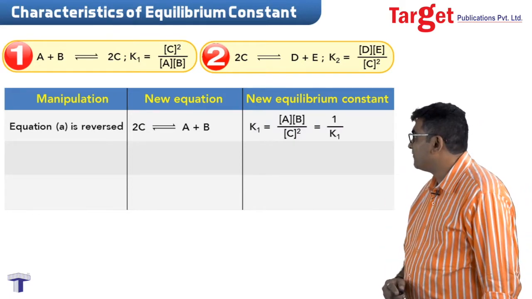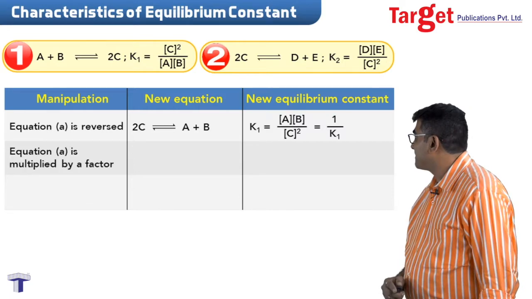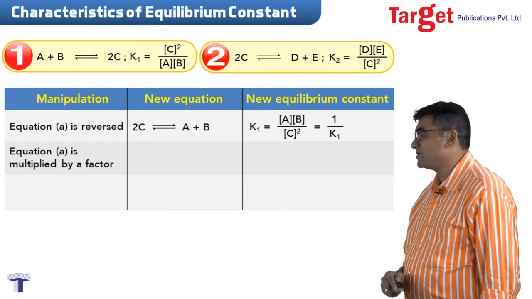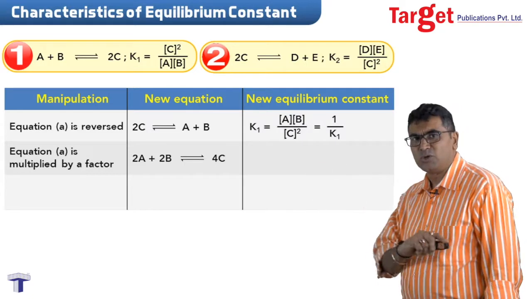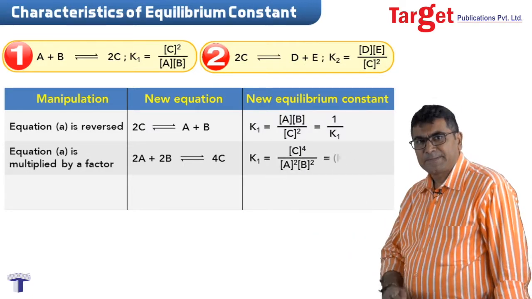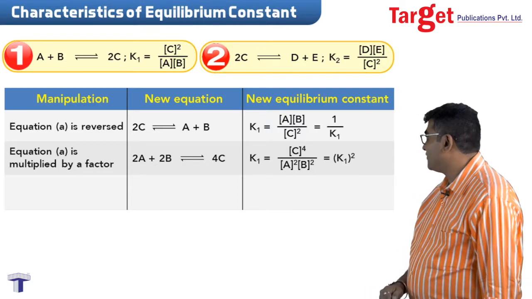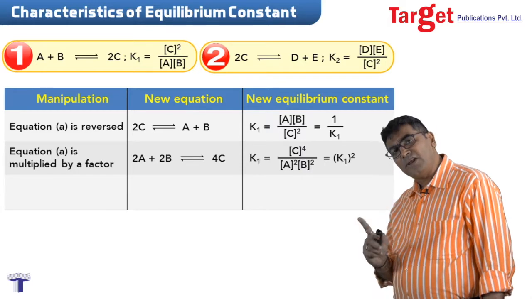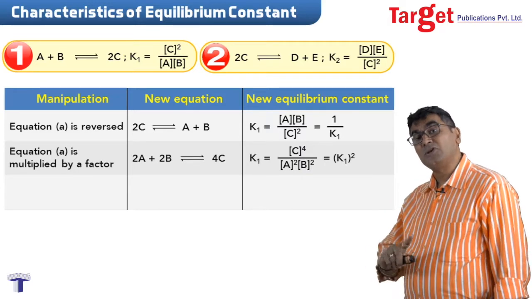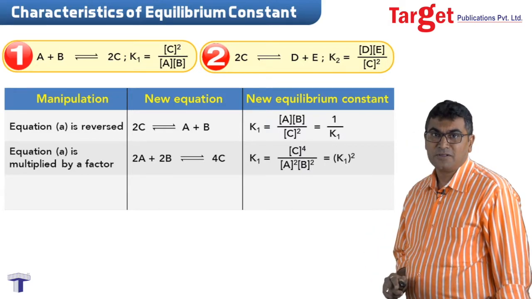Again, suppose we multiply the first equation by some factor. Let's say we are multiplying it with 2. In that case, the equilibrium constant will be raised to that particular power. If I would have multiplied this with 3, the new equilibrium constant will be the cubic power of the earlier one.